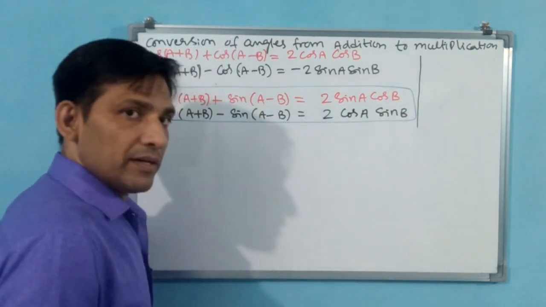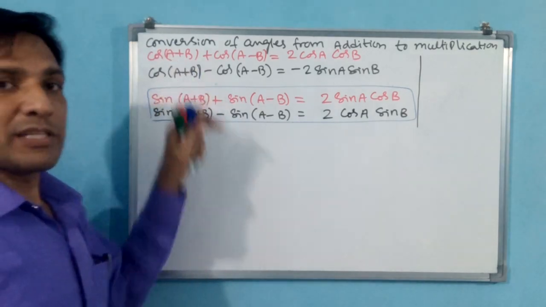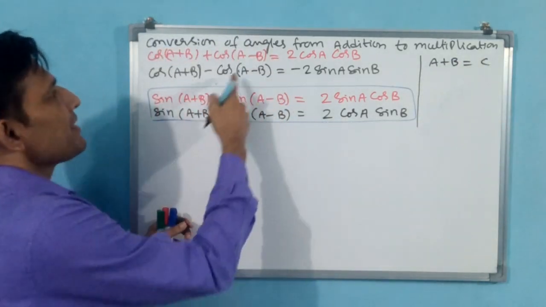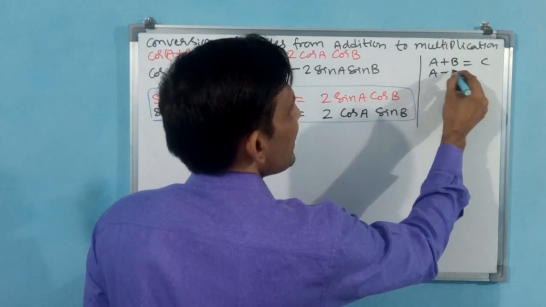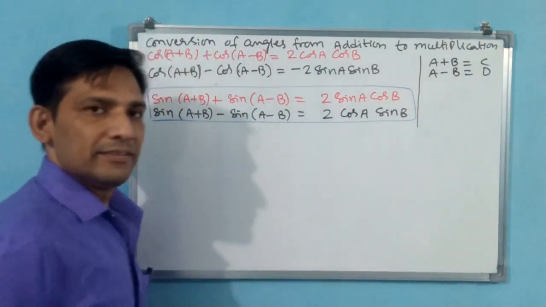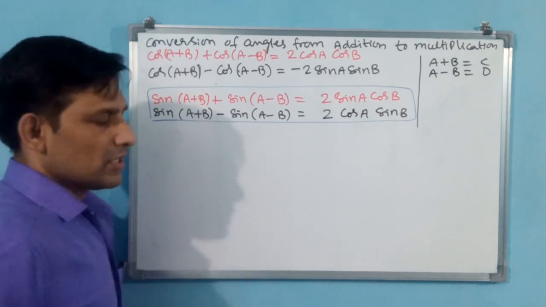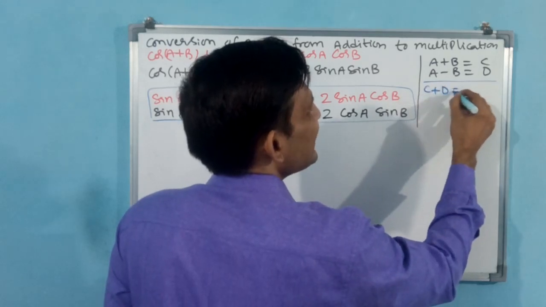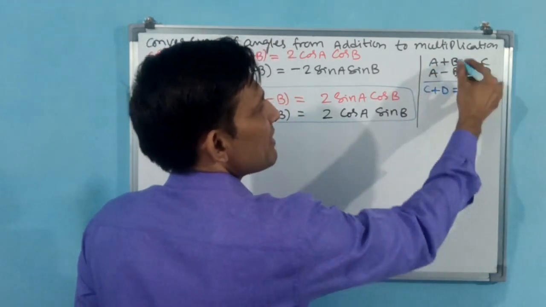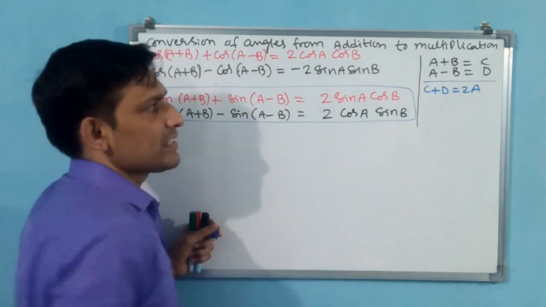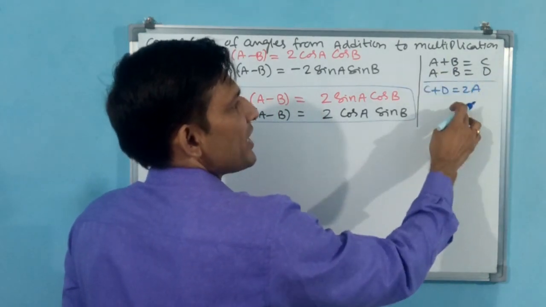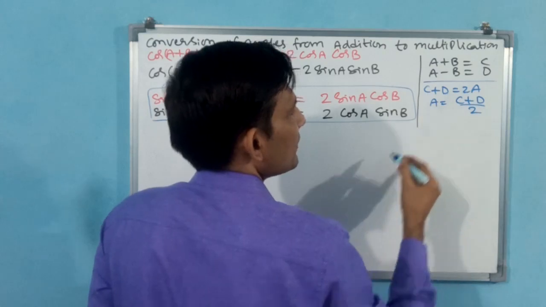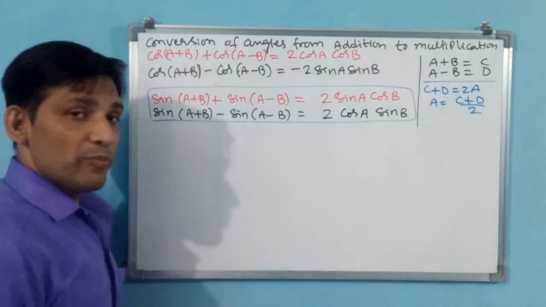Some analogy we are making. I am taking A plus B as C, A plus B is equal to C. I am taking A minus B as D, A minus B is equal to D. I want to replace those. But you see, if I add C plus D, A plus A, 2A will come, and plus B minus B gets cancelled. That means C plus D is equal to 2A. So A is equal to (C plus D) by 2. That you have to keep in your mind.